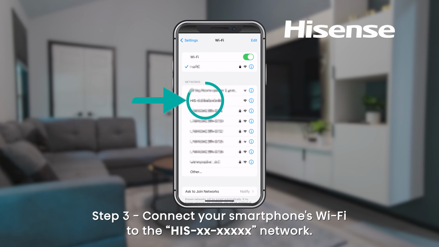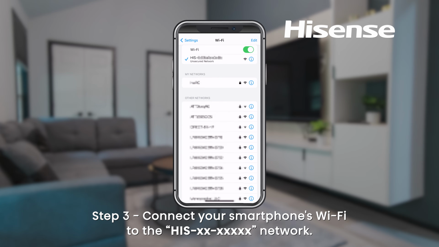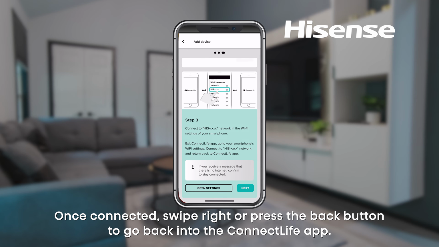And Step 3. Connect your smartphone's Wi-Fi to the HIS network. Once connected, swipe right or press the back button to go back into the ConnectLife app. Press Next.